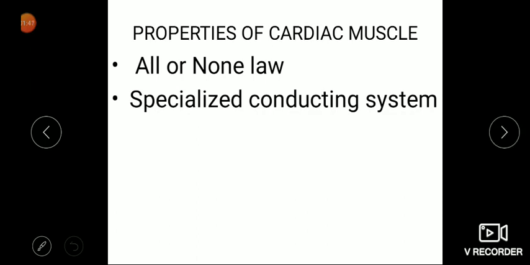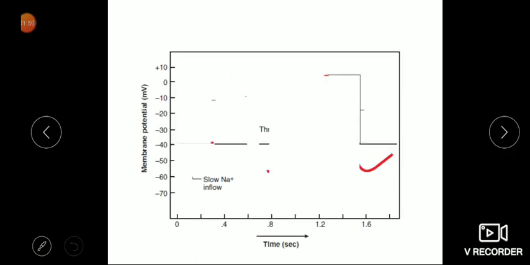Now we'll proceed to the next property of cardiac muscle. As we know, cardiac muscle is an excitable tissue, and the specialized conducting system, first located in the atria, is the SA node. Now let's see how the impulse starts in intrauterine life. Exactly how it is initiated nobody knows, but there are proposed theories. In the SA node there are two concepts. According to the old concept, slow sodium channels are there, also called leaky sodium channels or funny sodium channels.